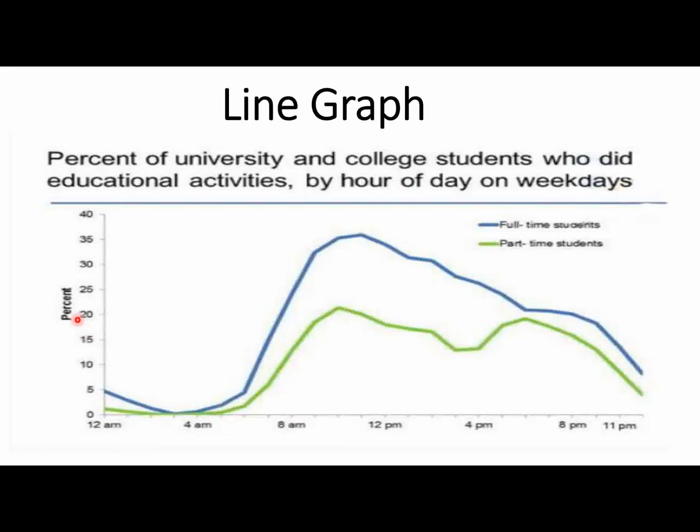The highest value is represented by around in between 8 a.m. to 12 p.m. and it's 35% for the full-time students. So it means if you can speak about 2 lines then it's better, but if you are speaking for only 1 line then mention that point.